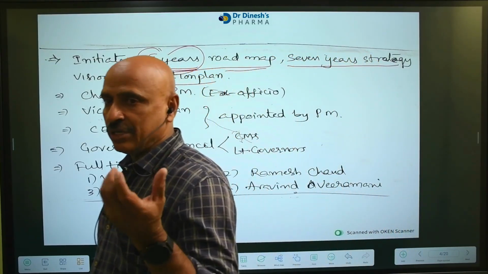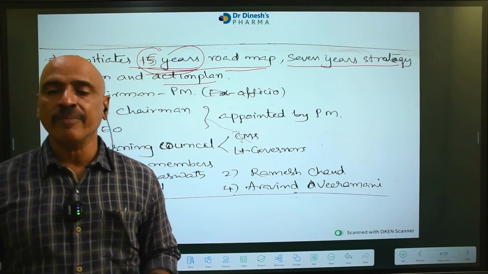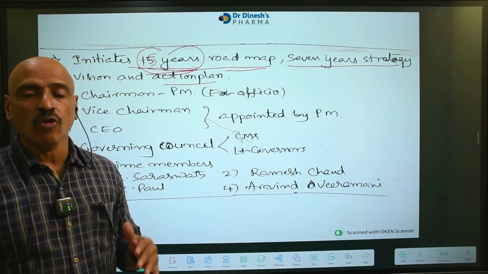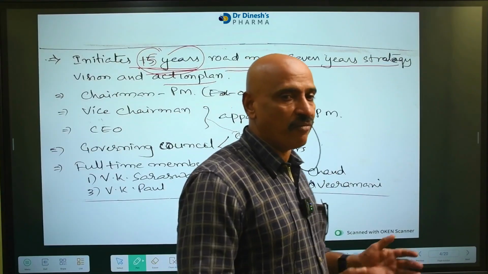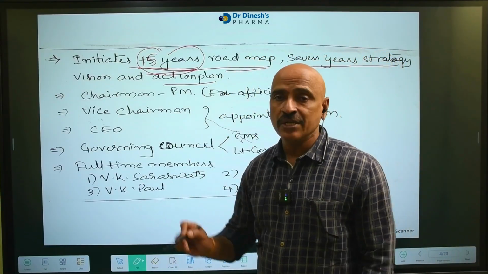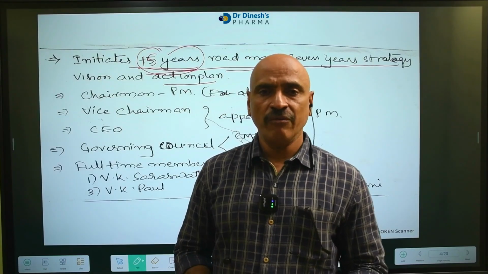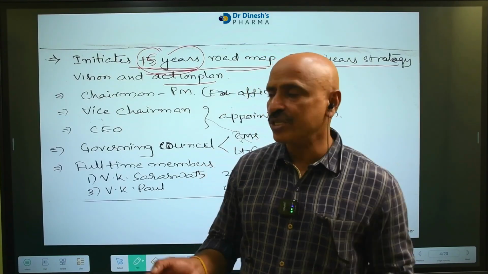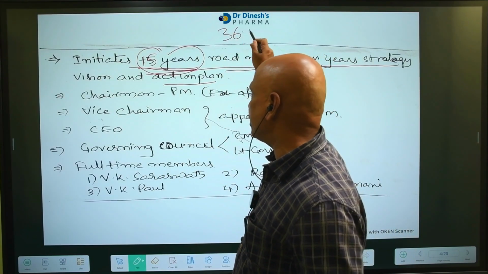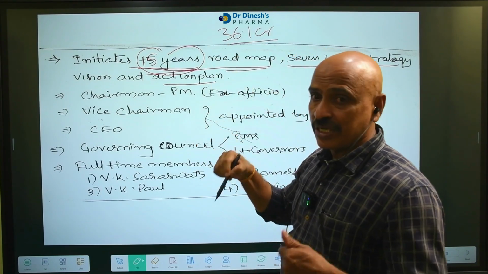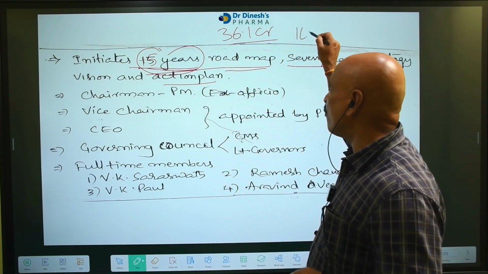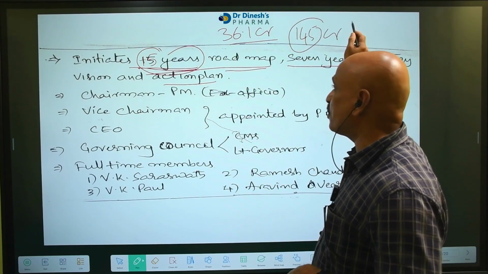Vision and strategy, action plan is 7 years, but the total roadmap is designed for 15 years, because the country has a huge population. When we got independence, our population was only 36.1 crores. But at present our country's population is nearly 145 crores.